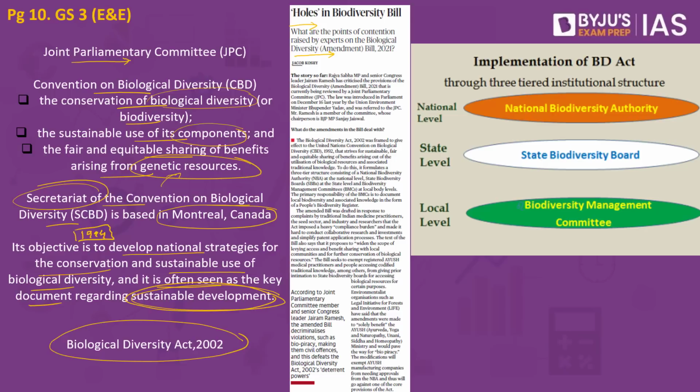We have three important institutes. At the national level, what we have is the National Biodiversity Authority. At the state level, what we have is the State Biodiversity Board, and at the local level, what we have is the Biodiversity Management Committee. What are the functions of these institutes which are present under this particular act?